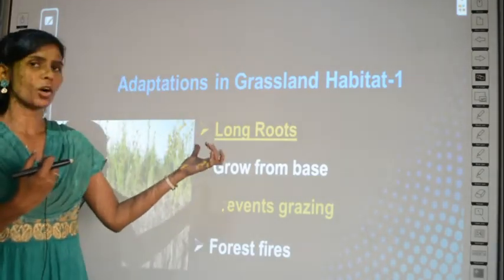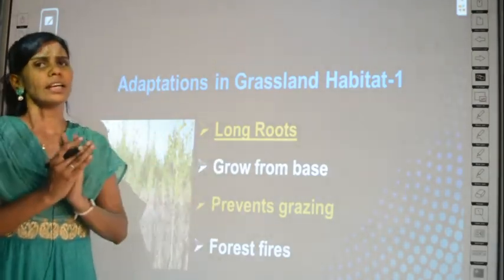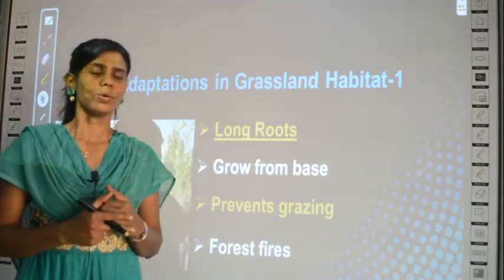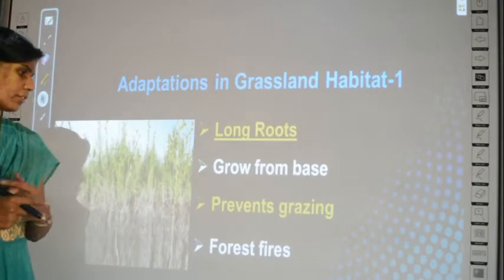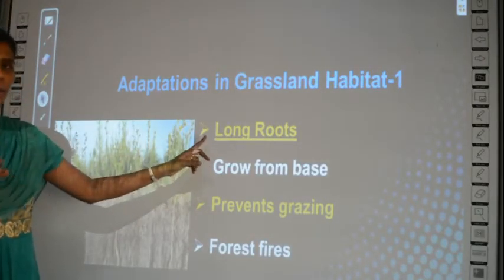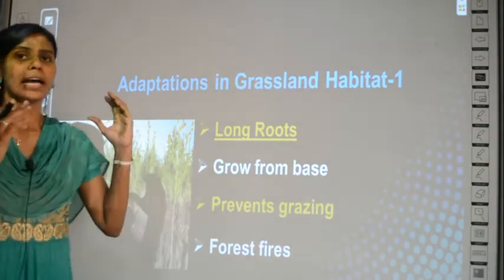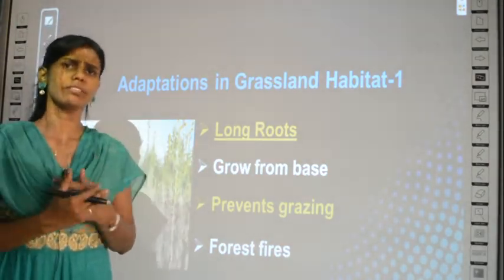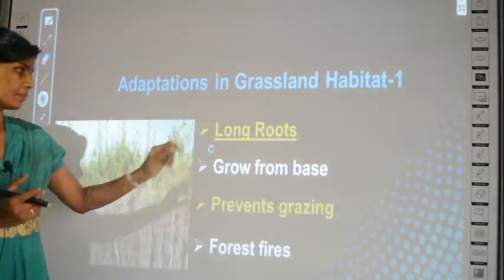So because of the long roots only, they are not getting demolished permanently. They again and again grow and they remain forever. So this is the first adaptation: the presence of long roots will prevent them from facing extinction.